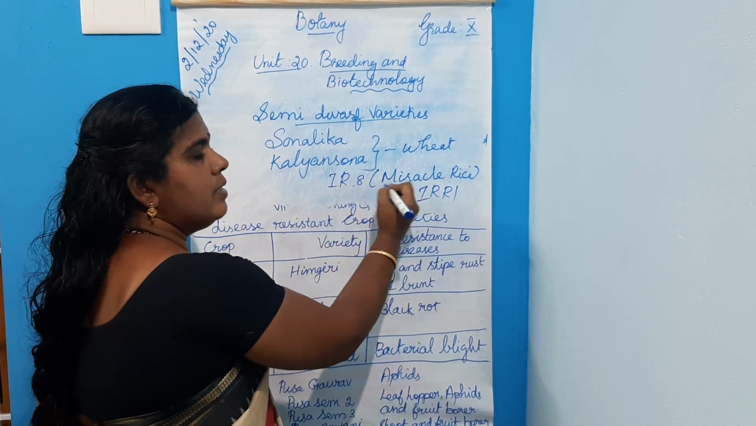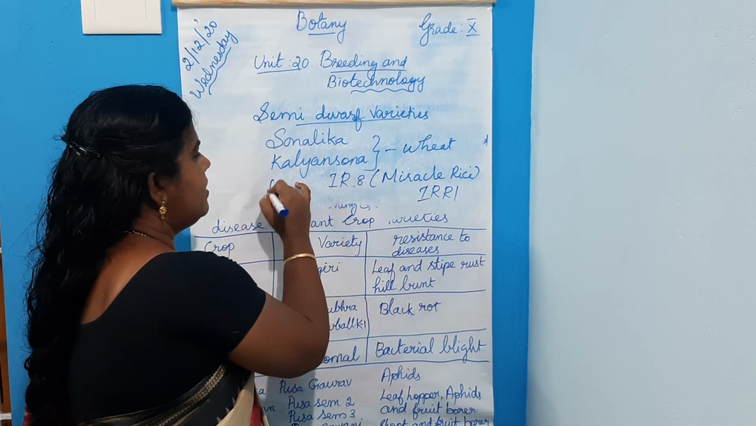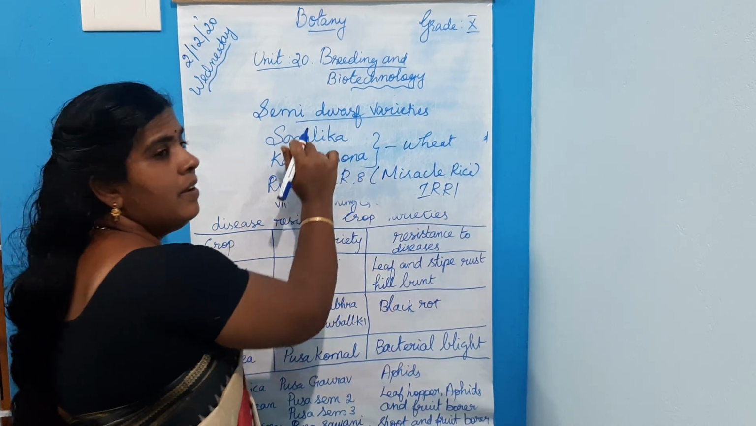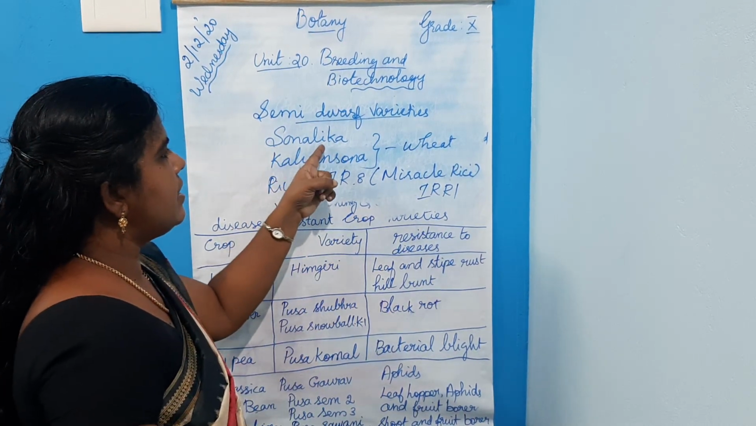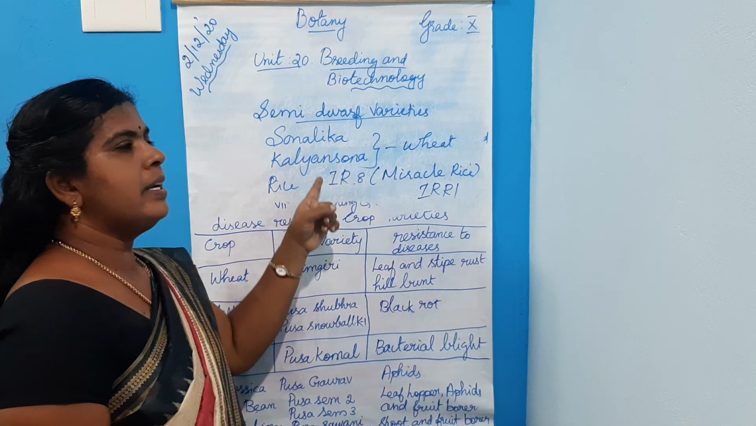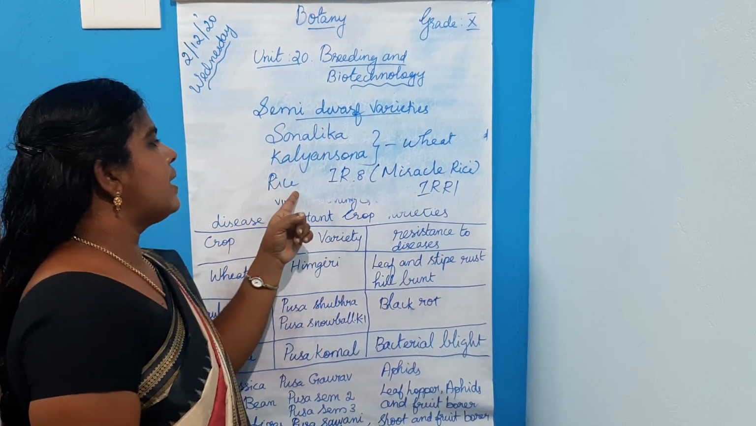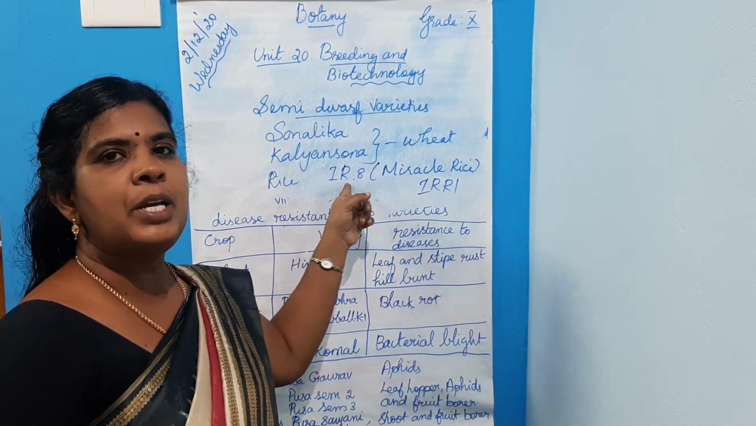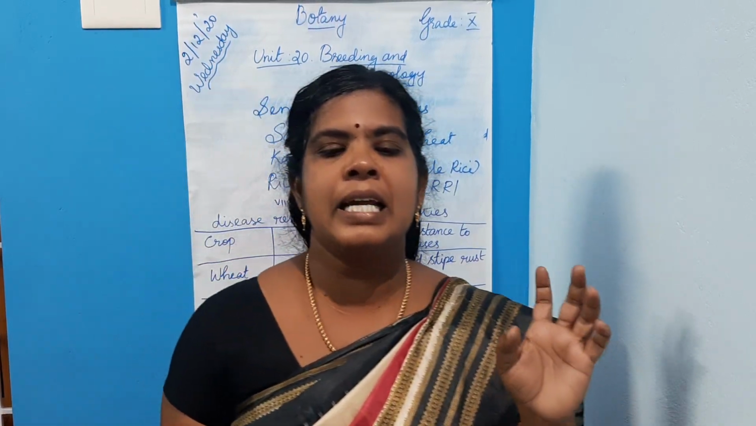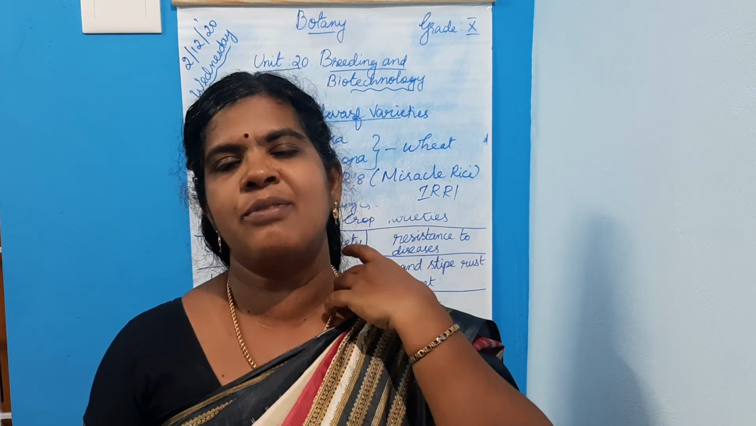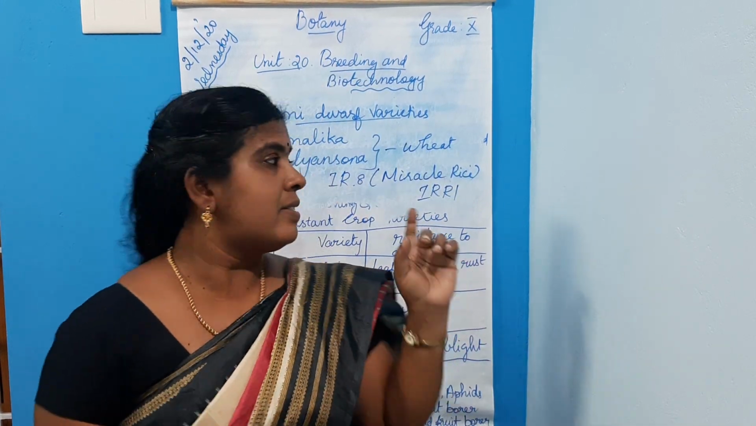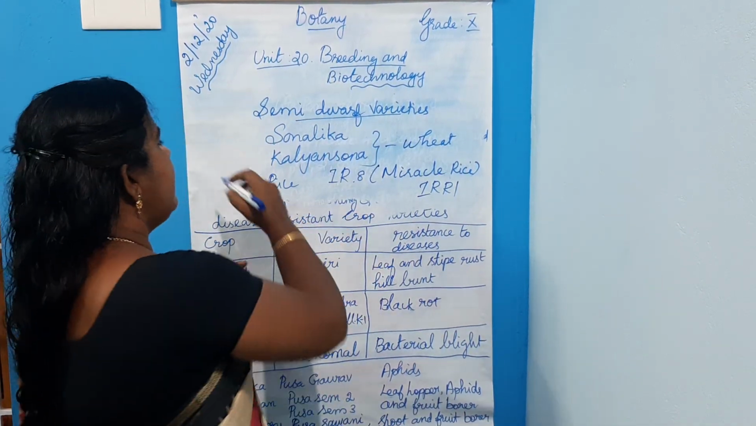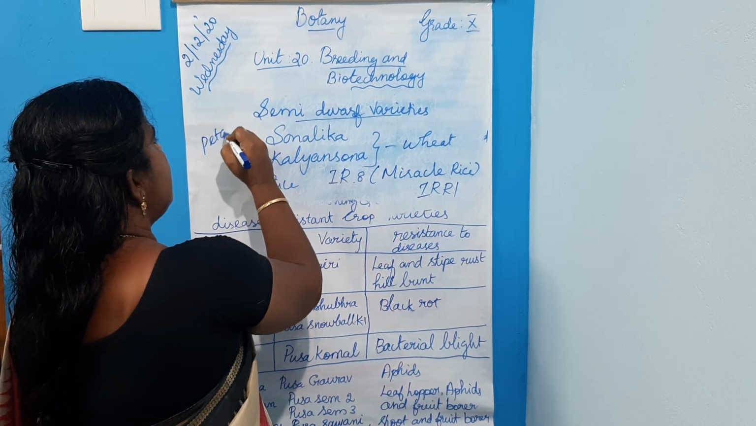So IR8 is a semi-dwarf rice variety. These two are the wheat varieties. What are the wheat varieties introduced from Mexico? Sonalika and Kalyan Sona. Then this rice variety IR8 is a semi-dwarf rice variety introduced from Philippines in 1966. It was the hybrid of high yielding rice variety Peta and